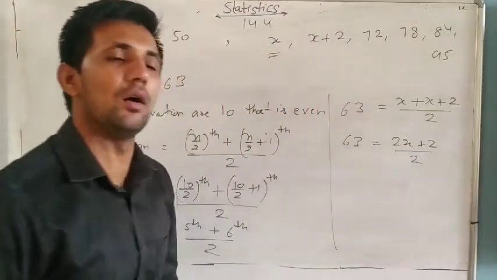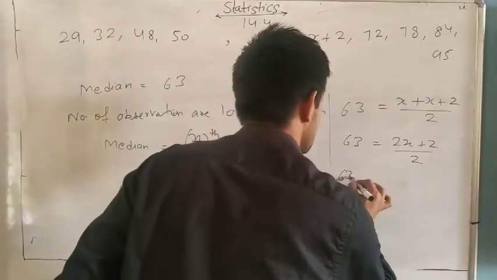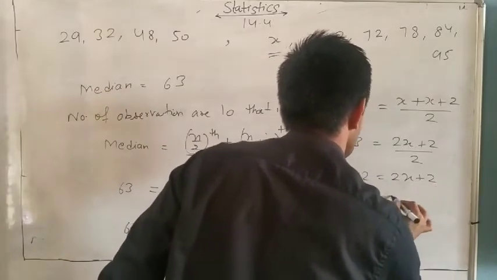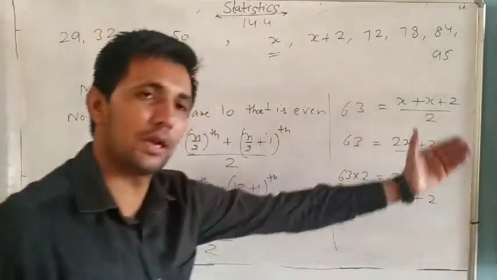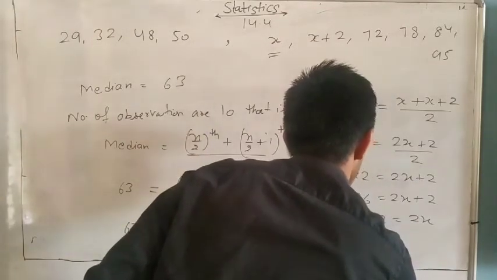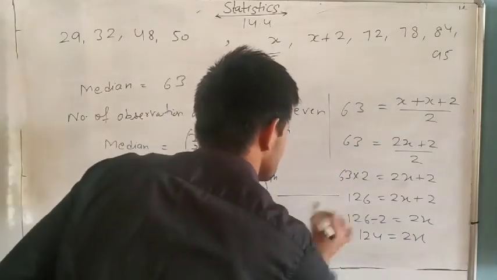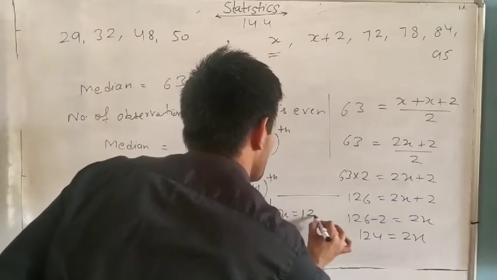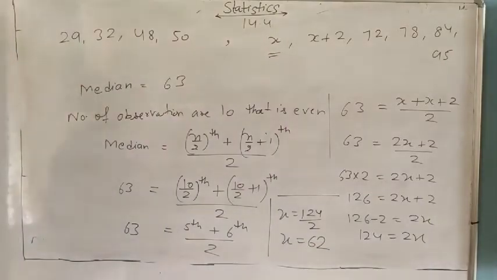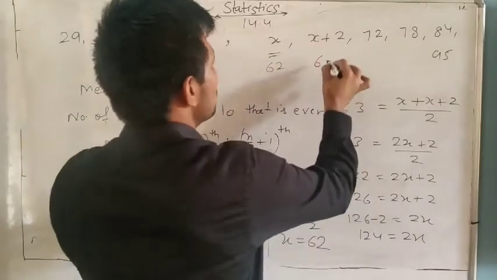We want to find the value of x, so we remove the divide: on the other side, multiply, 126 equals 2x plus 2. Another side minus: 126 minus 2 is 124 equals 2x. So x equals 124 divided by 2, x is 62, and x plus 2 is 62 plus 2, 64.